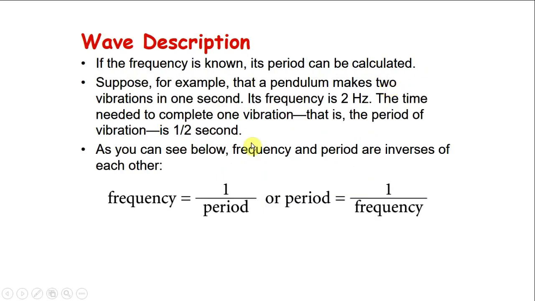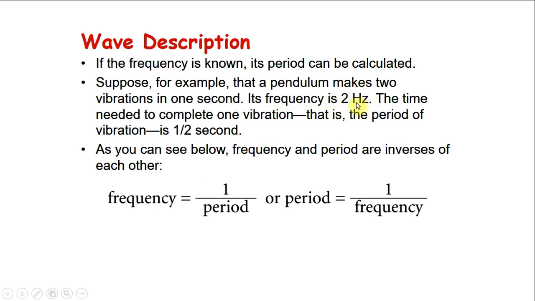Now, to do some math, if you know the period, you can calculate the frequency, and vice versa. If you know the frequency, you can calculate the period. The relation is very simple. You can look at it at the end of the slide. Frequency is simply 1 over the period, or period is 1 over the frequency. To understand this in an easy way, let's say there is a wave which has a frequency of 2 hertz.